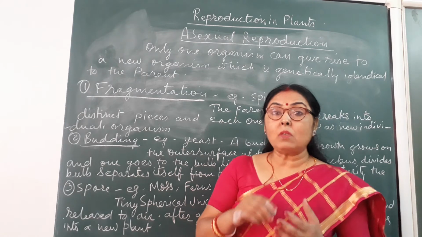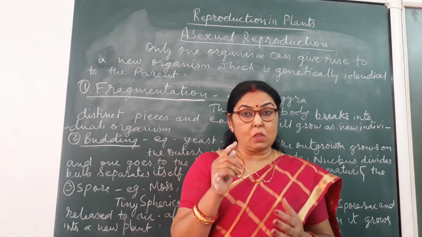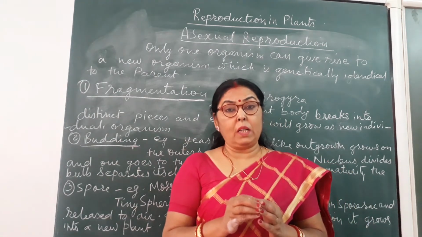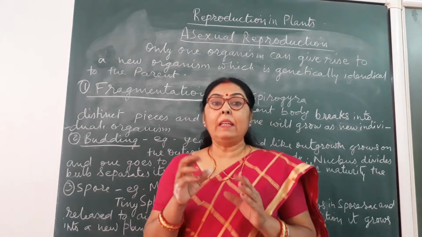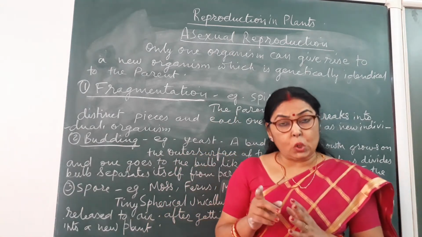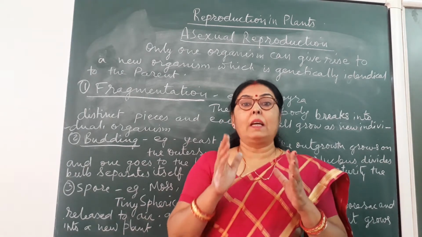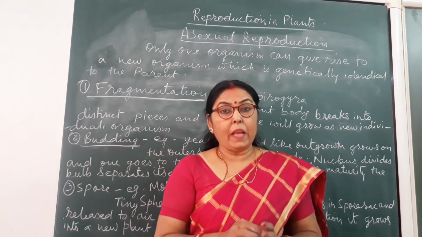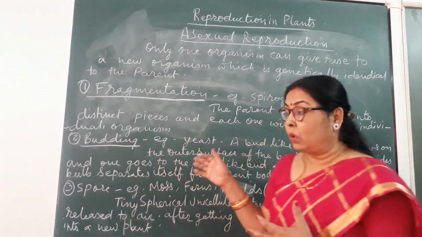So what happens on the body wall of the yeast? One bulb-like projection grows and the nucleus of the parent body divides into two. One goes to the bulb, and in this way when the bulb matures, means its size grows, it separates itself from its parent body, and in this way the new plant grows.